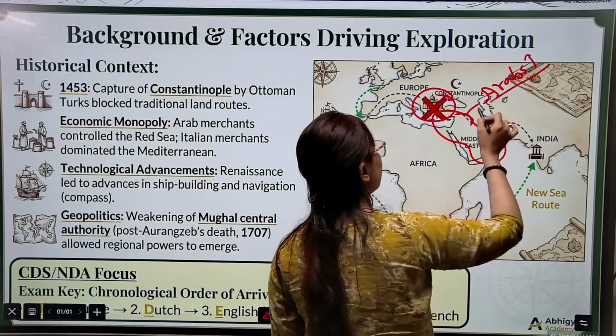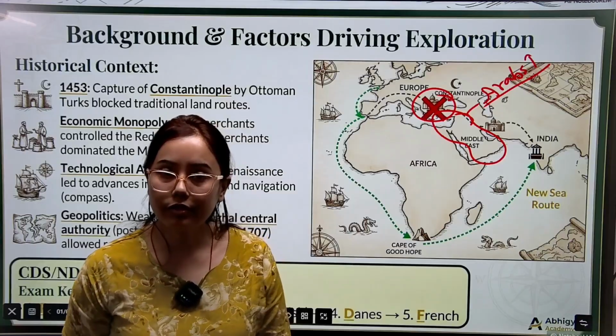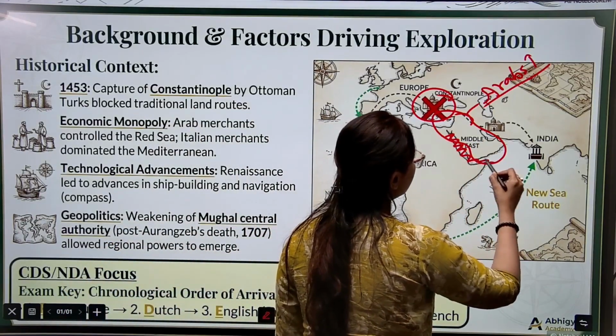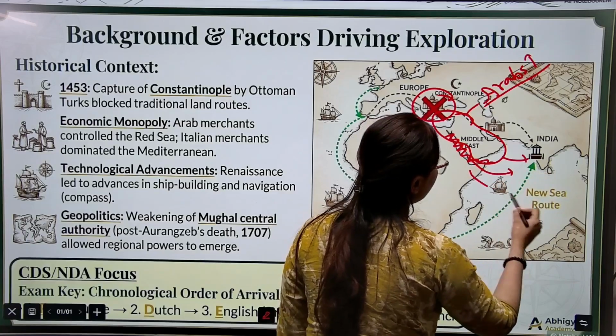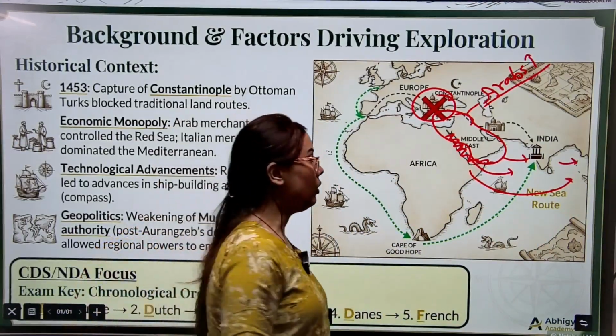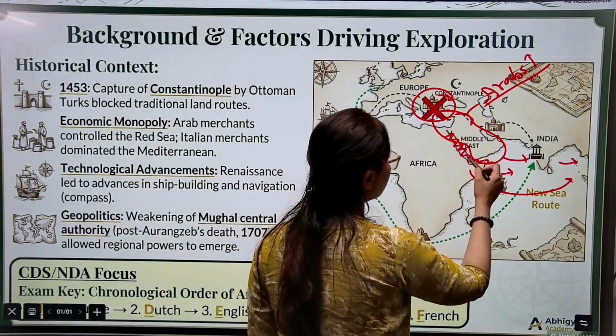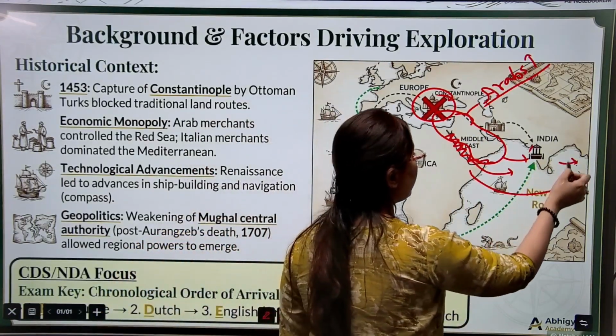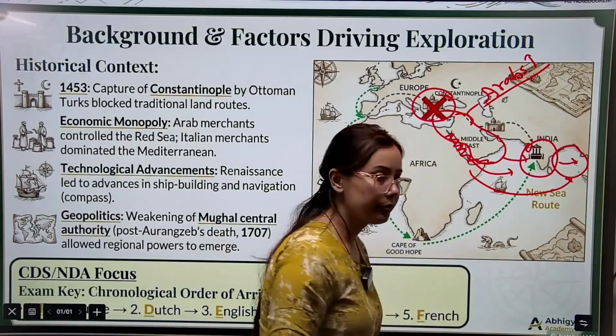The Arabs started becoming powerful, and they were dominating the sea routes that connected India and the eastern world.